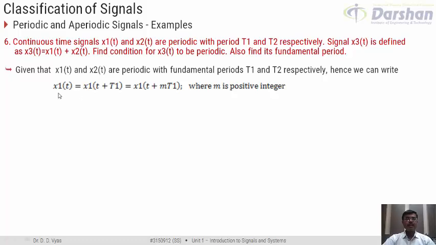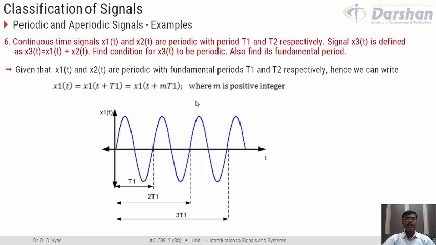Now the period of x1 is T1, so I can always write x1(t) is equal to x1(t plus capital T1). Right? Further, I can write this as x1(t plus m T1), where m is a positive integer. So what I am trying to show here is that the signal x1(t) would also have the same value at time instance t plus an integer multiple of its period. Let us try to understand this by looking at this figure.